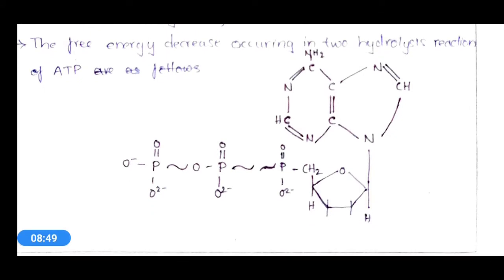If you see here, phosphate groups are attached with bonds, and it is represented with a squiggle. This is the structure of ATP. In the ATP structure, you can see the representation of bonds between phosphate groups with a squiggle. Okay, so let's get back.